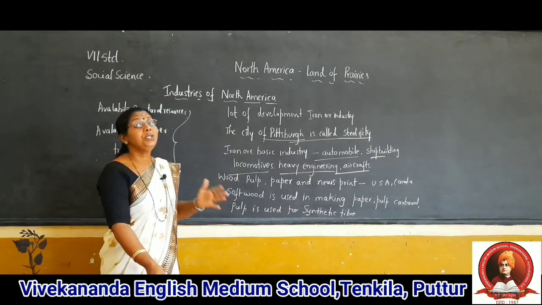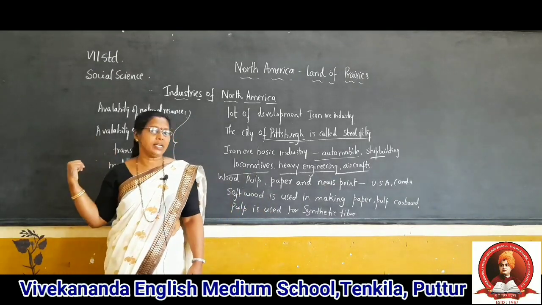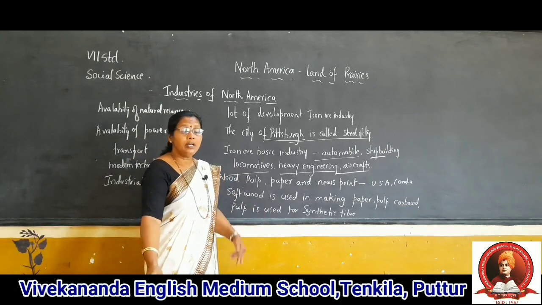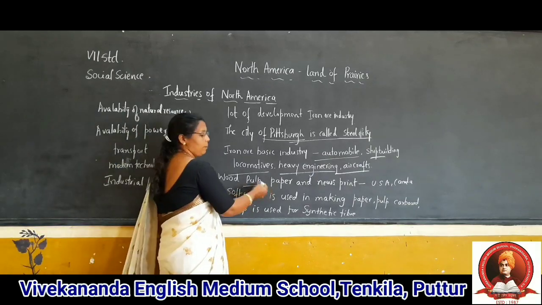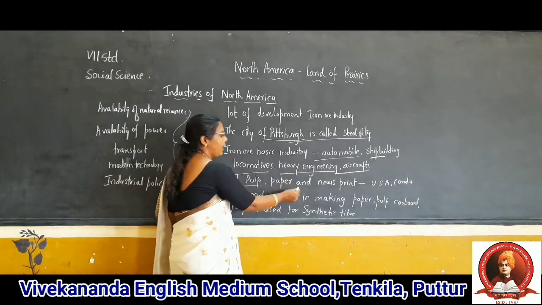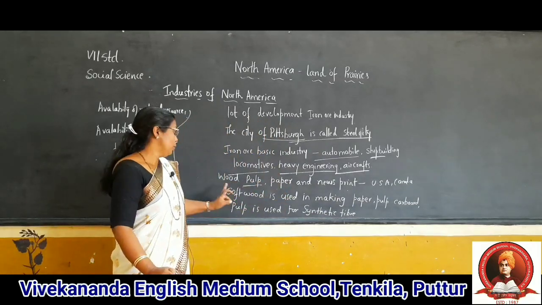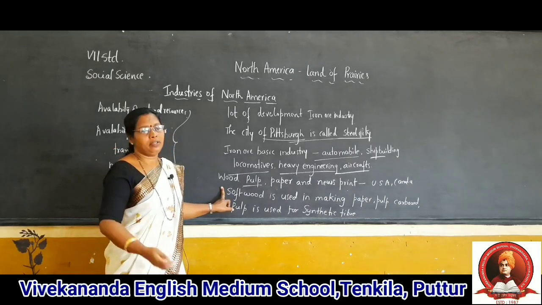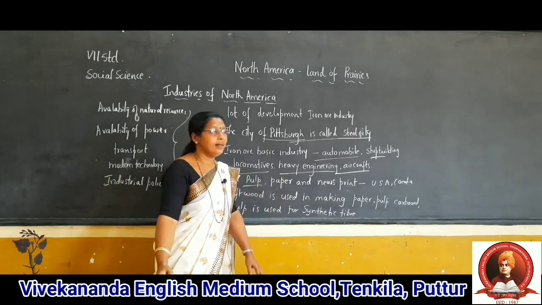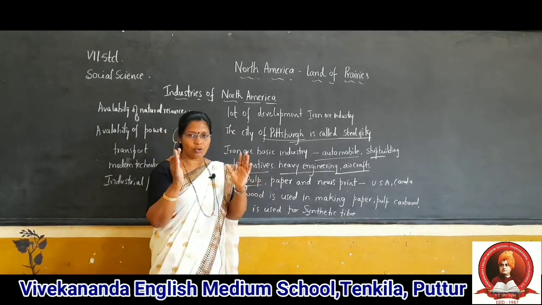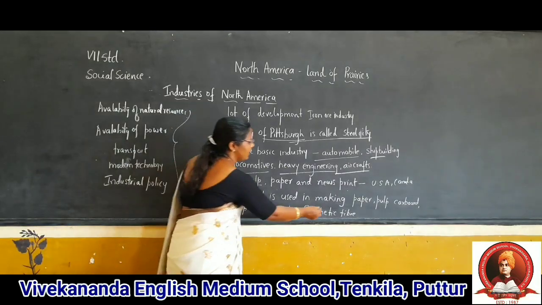Next one, wood. You can see the different kinds of forest, and the forests supply wood for different purposes. Now for which purposes are they using the wood? Wood pulp, paper, and newsprint are produced especially in the USA and Canada. Wood forest resources are abundant in North America, so it supplies wood, pulp, paper and newsprint. And softwood is used. Some woods are very soft, no? These woods are used for making paper.